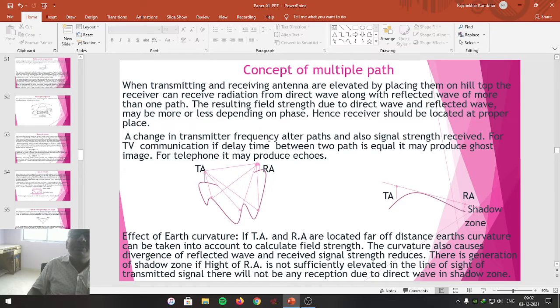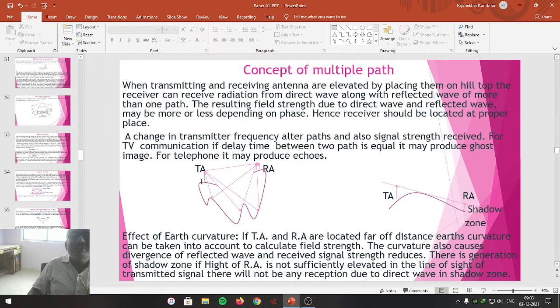A change in transmitter frequency alters the paths and also the signal strength received. For television communication, if the delay time between two paths is equal, it may produce a ghost image. For telephone, it may produce echoes. Friends, that is the effect of multiple paths.